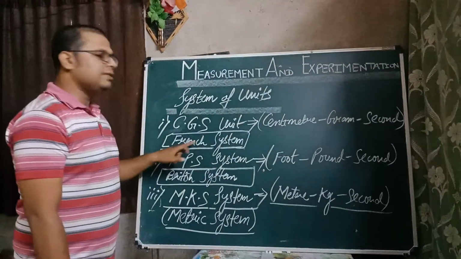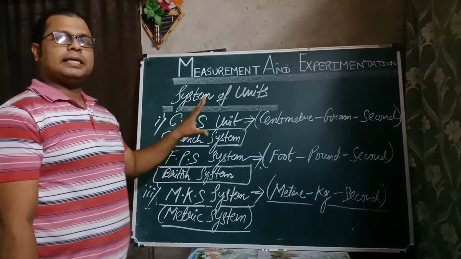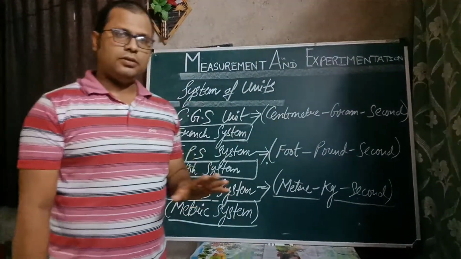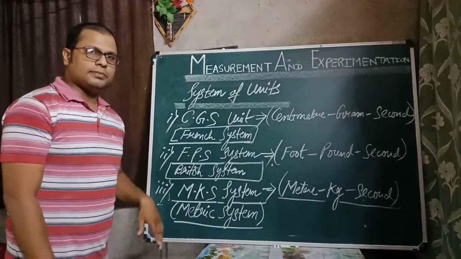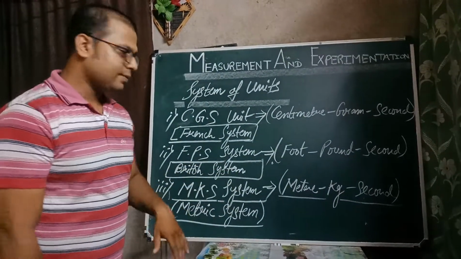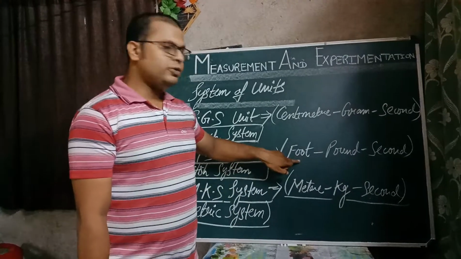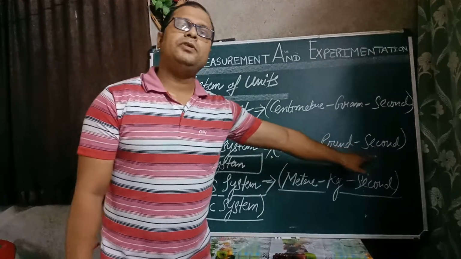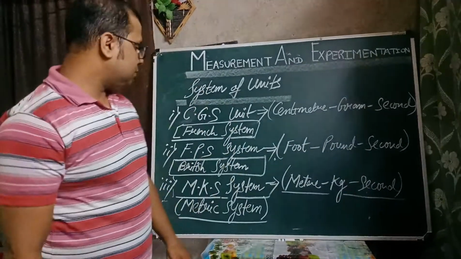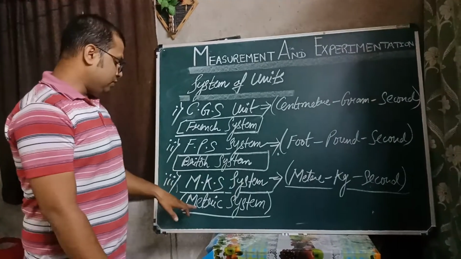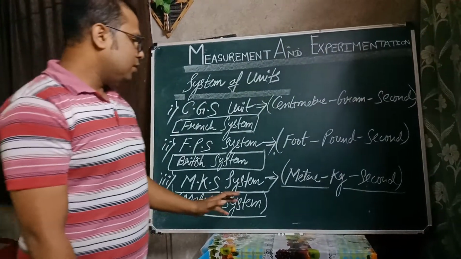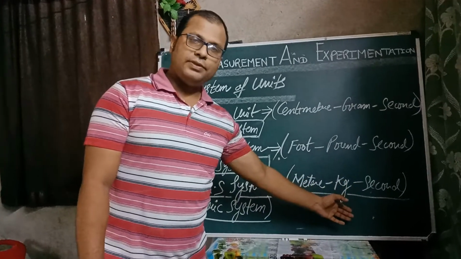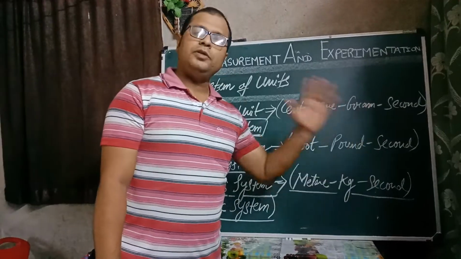It was known as French system. CGS system is actually known as French system, where centimeter, gram and second were used. FPS system, second, that is known as British system. And here for length we used foot, for mass we used pound, and for time we used second. Similarly, MKS system, which was known as metric system, where for length we used meter, for mass we used kg, and for time we used second.